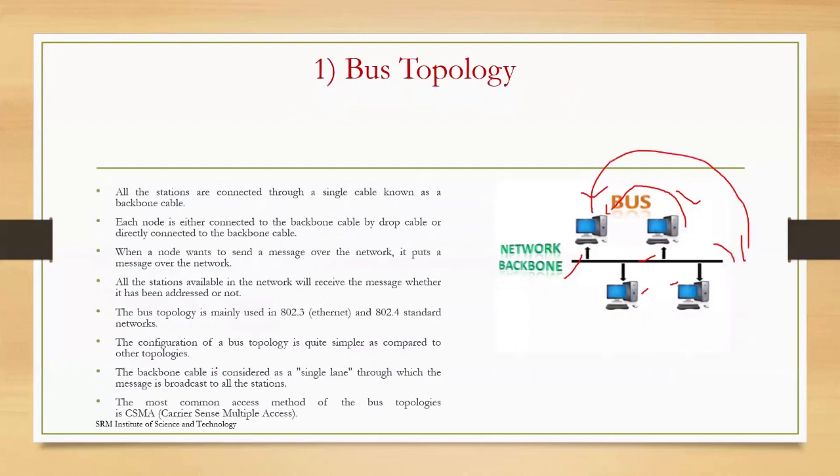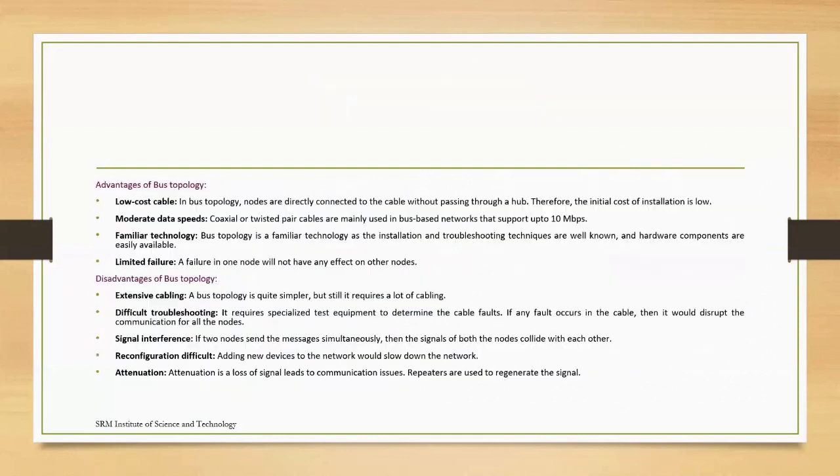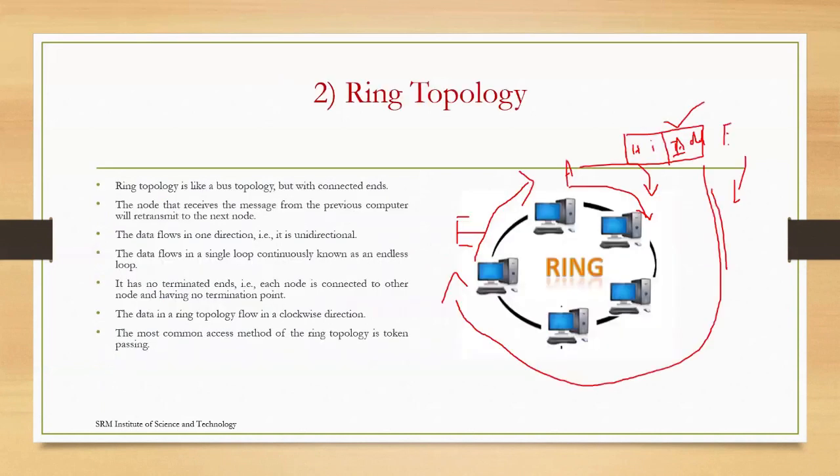Bus topology: a single LAN cable, to which many devices will be connected. Okay, if you send a message in this bus topology, that message will be transmitted to all the stations available in your computer network. We covered the advantages and disadvantages of bus topology. Next thing is ring topology.